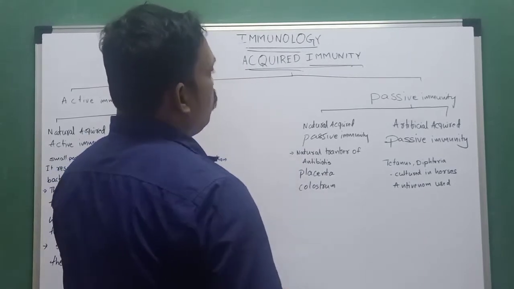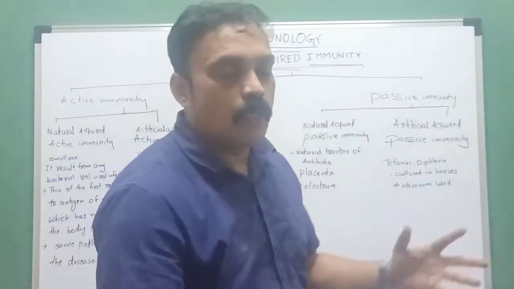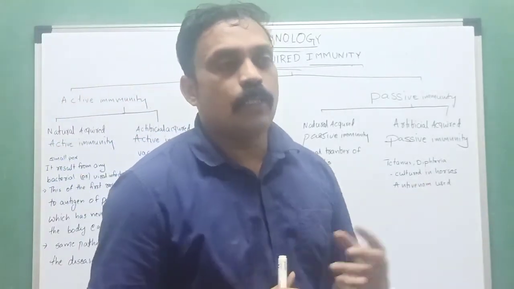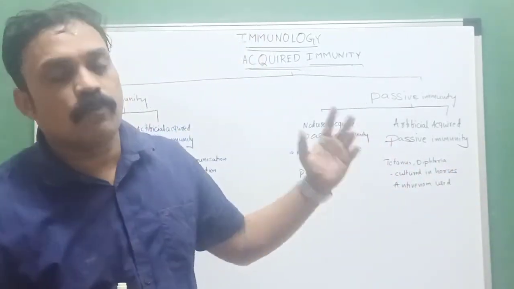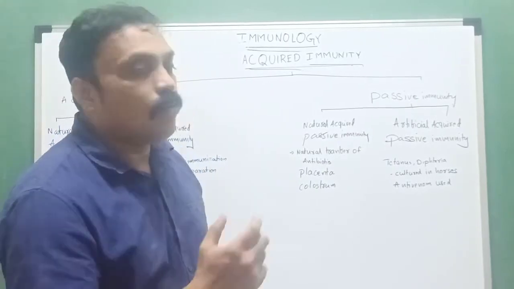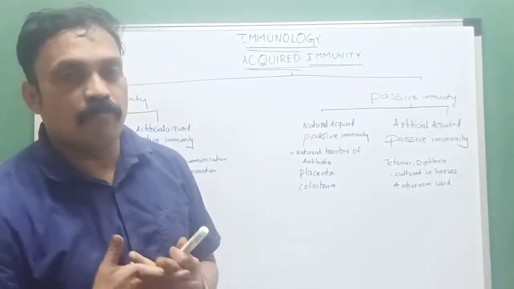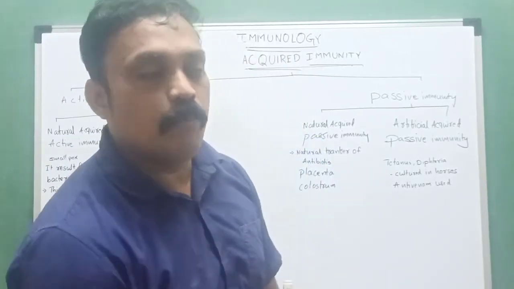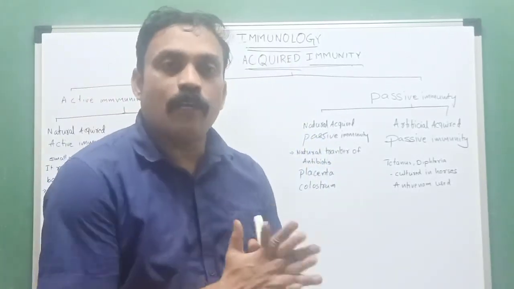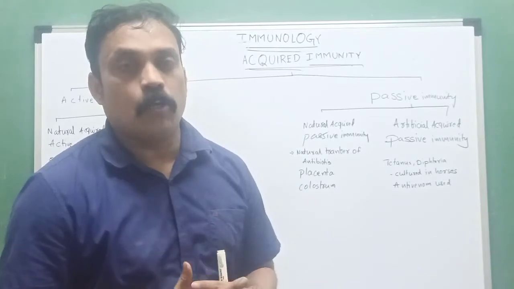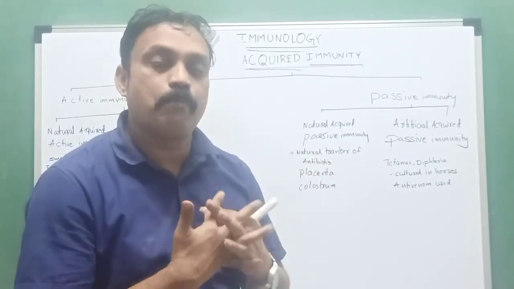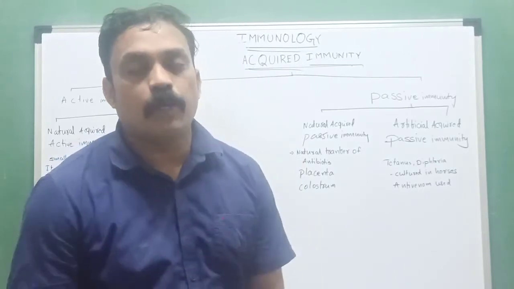Acquired immunity means the immunity we develop in our lifetime, by vaccination or by taking antibodies from others. So many ways exist to improve our immunity. We can call it highly adaptive, highly specific immunity. It recognizes whatever pathogen enters the body.